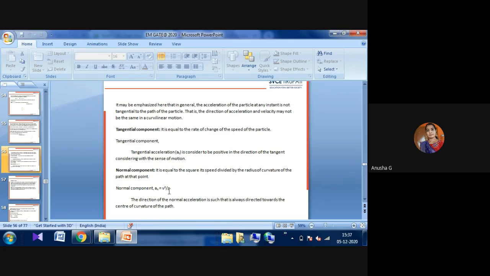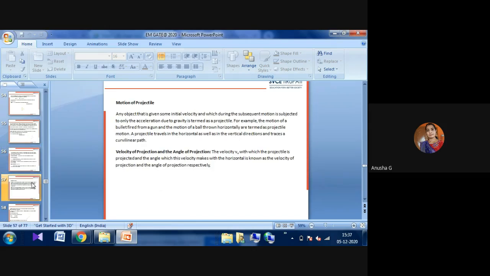The direction of the normal acceleration is always towards the center of curvature of the path. This is one of the methods we have observed here.